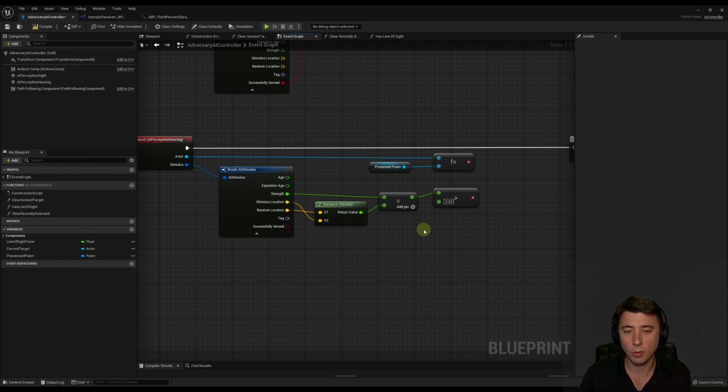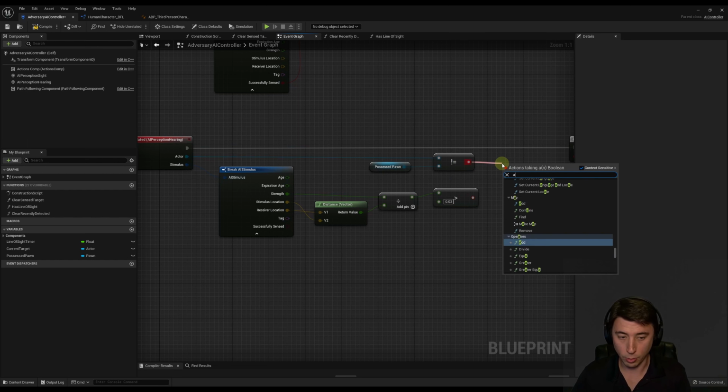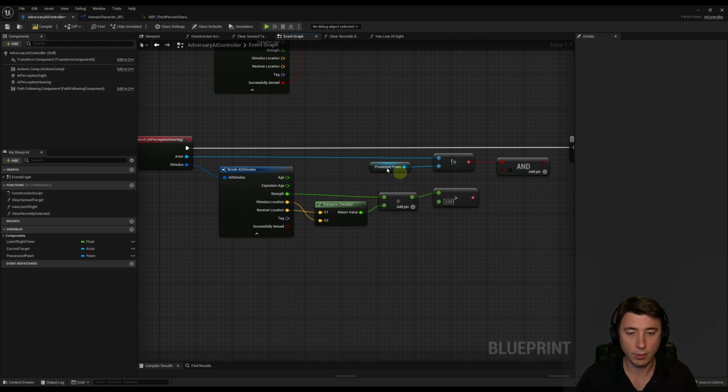And I just came to this threshold through a lot of experimentation. So I checked to see, okay, can the AI hear me stepping on stone at this distance? Can they hear me stepping on gravel, stepping on grass? And this was a pretty good threshold, realistic for human hearing. So if both of these are true, we'll do an AND statement. So the sound is not from our possessed pawn, and the sound has a strength that's greater than 0.03.